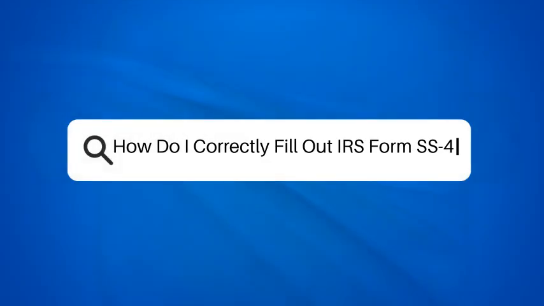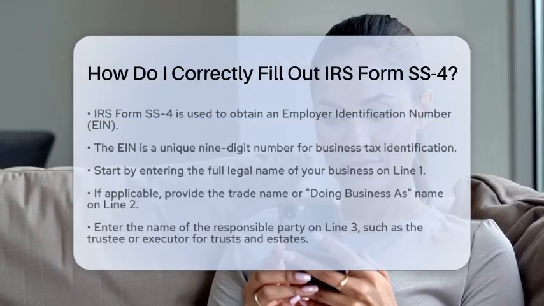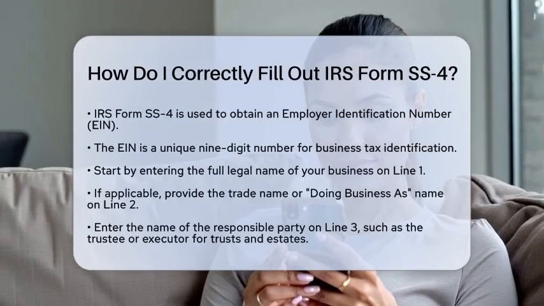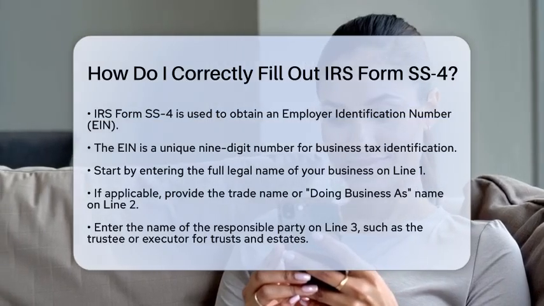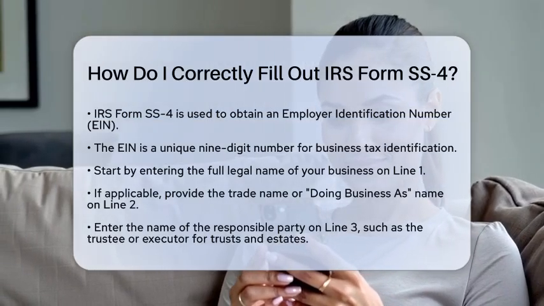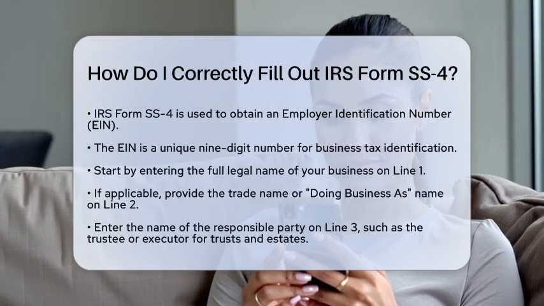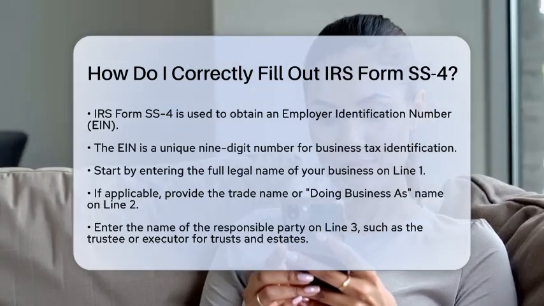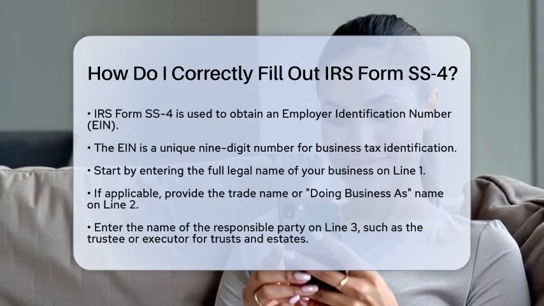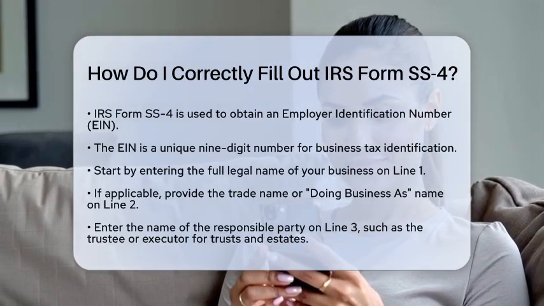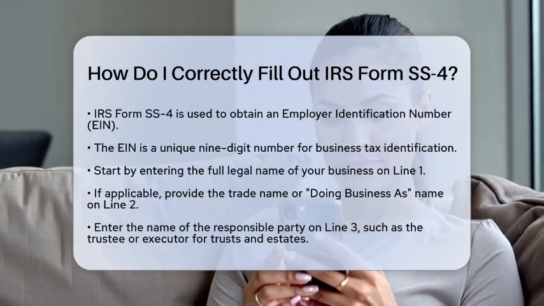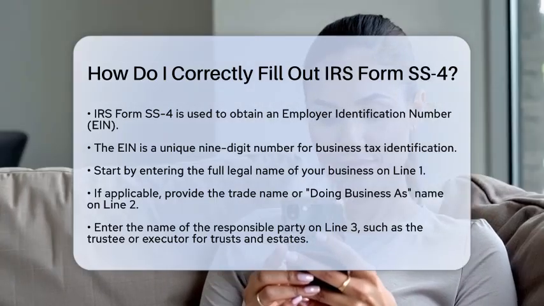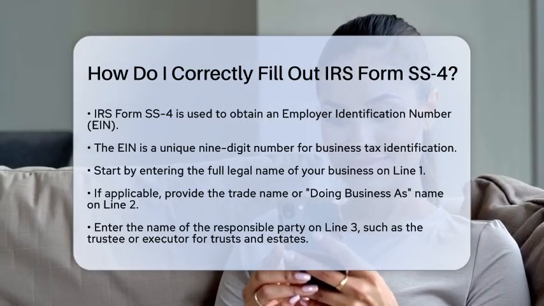How do I correctly fill out IRS Form SS-4? If you are wondering how to correctly fill out IRS Form SS-4, you are in the right spot. This form is essential for obtaining an employer identification number, also known as an EIN, from the Internal Revenue Service. It is a unique 9-digit number that identifies your business for tax purposes. Let's break down the steps to ensure you complete this form accurately and comply with IRS regulations.